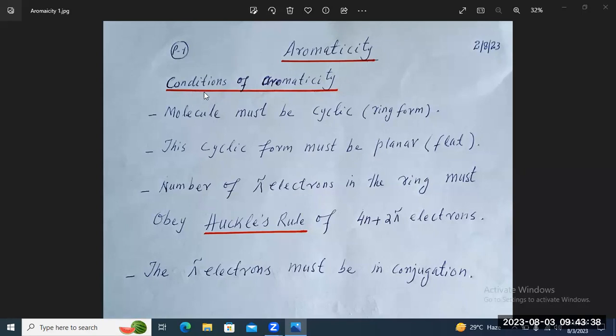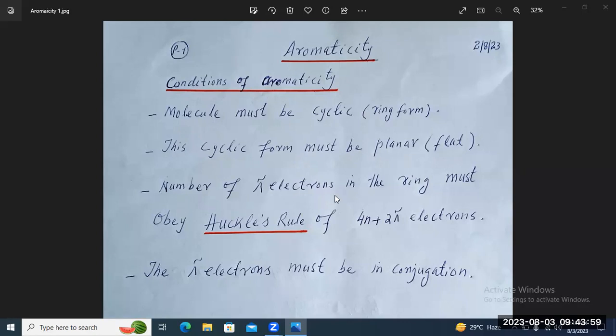Now, first of all, we shall explain the conditions of aromaticity. An aromatic molecule must be cyclic or in the ring form. This cyclic form must be planar or flat.